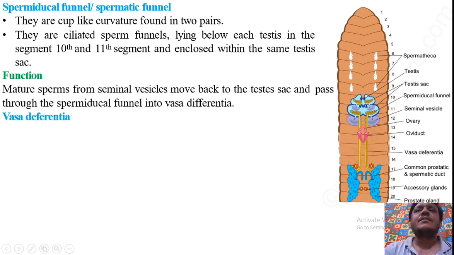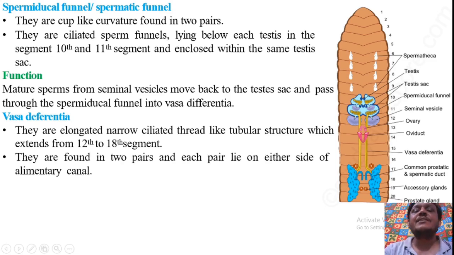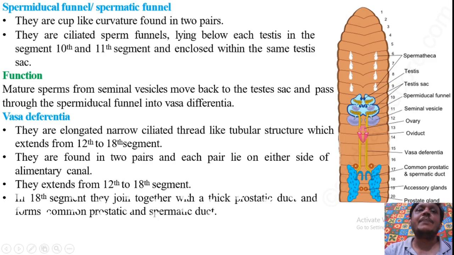The next part is vasa differentia. These are paired elongated tubular structures. They are elongated, narrow, ciliated thread-like tubes which extend from the 12th segment up to the 18th segment. They are found in two pairs and each pair lies on either side of the alimentary canal. In the 18th segment, they join with a thick prostatic duct.